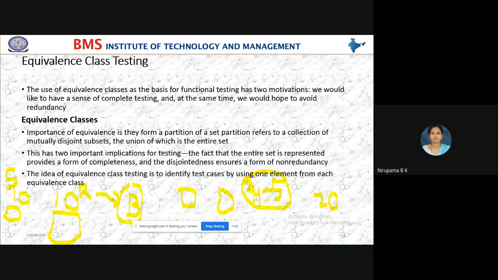Is he putting all 10 varieties of raw rice and all 10 varieties of steam rice in the same box? No, ma'am. Here he is disjoining and making subsets.